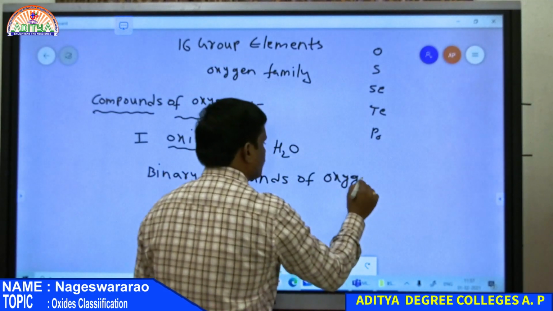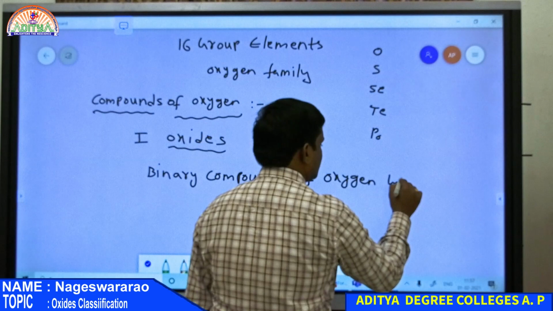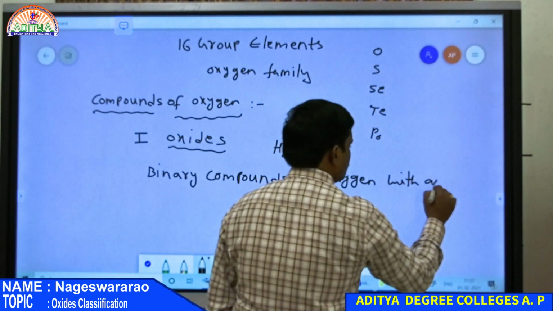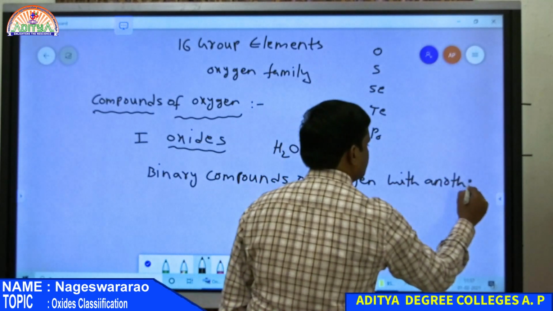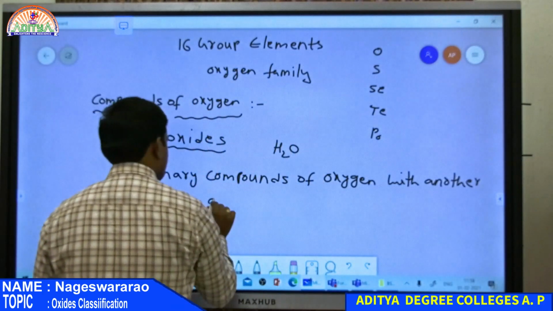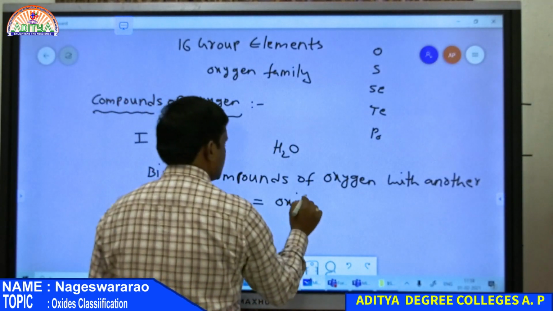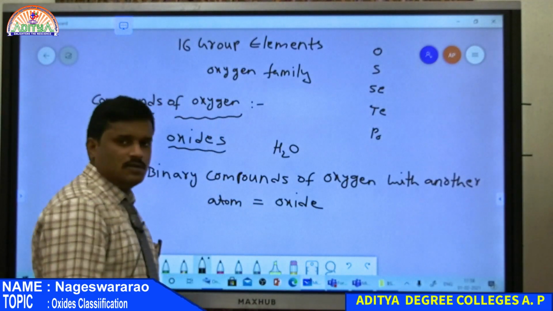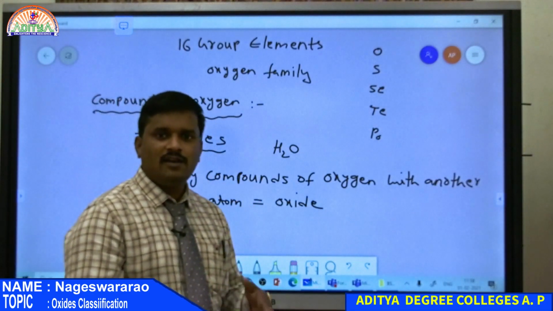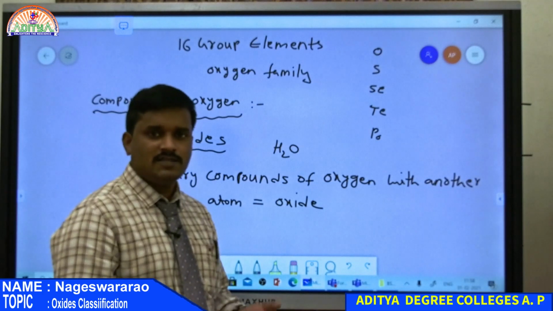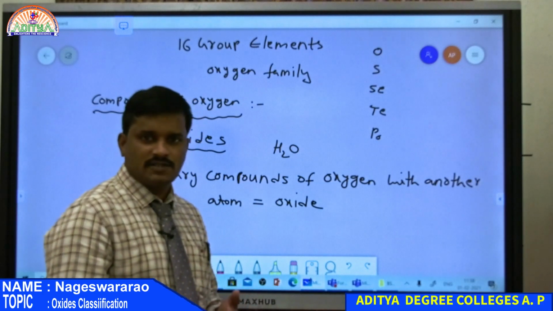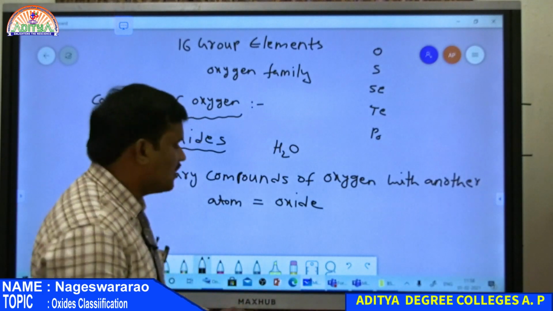So any compound which contains oxygen and one more element, that is a binary compound of oxygen with another element, is known as an oxide.